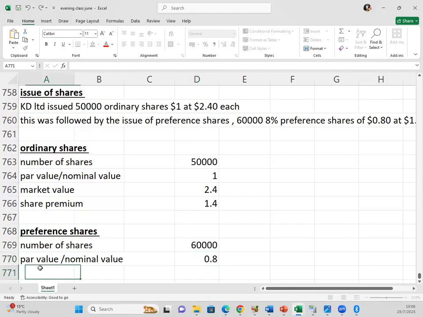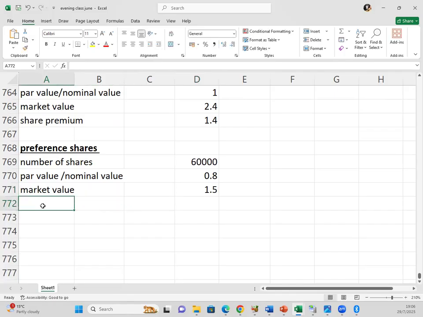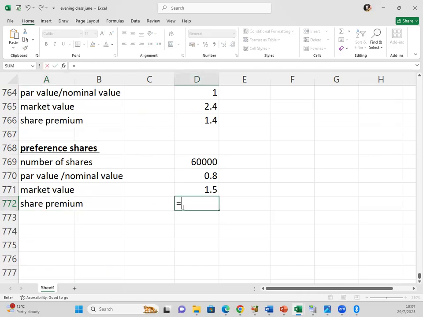Then we are also given the market value, $1.50 each share. Besides that, we need to calculate the share premium, the difference between the market value and the par value.